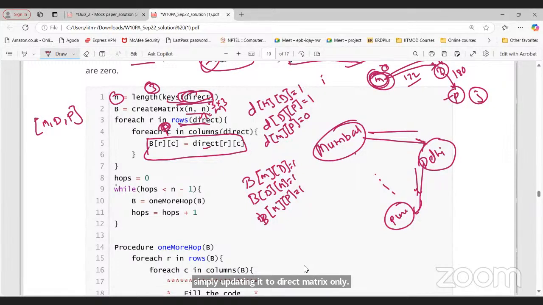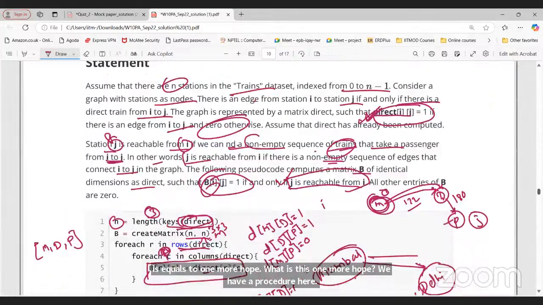Now we have one variable hop equals 0, while hop is less than n minus 1. N is the number of stations here. So here we have 3, so we have 2 here. 0 is less than 2, yes. B equals one more hop of B. So what is this one more hop? We have a procedure here, right? And what we want to do, same thing here.